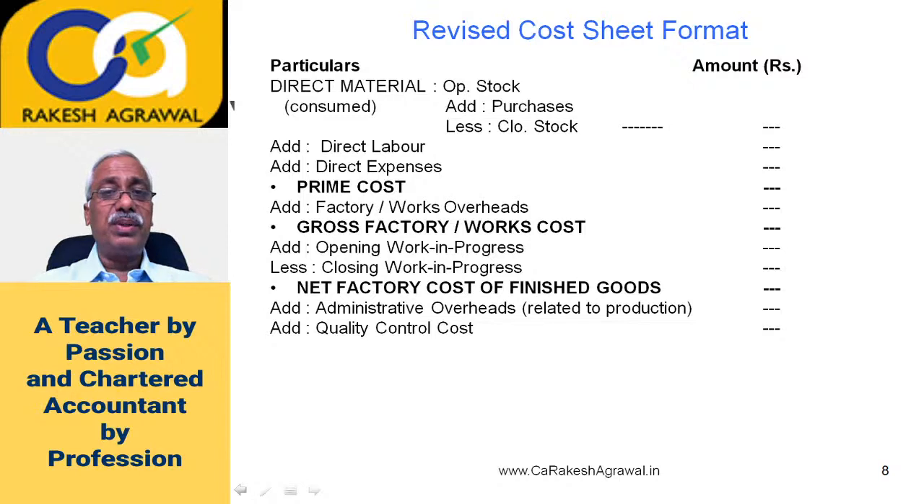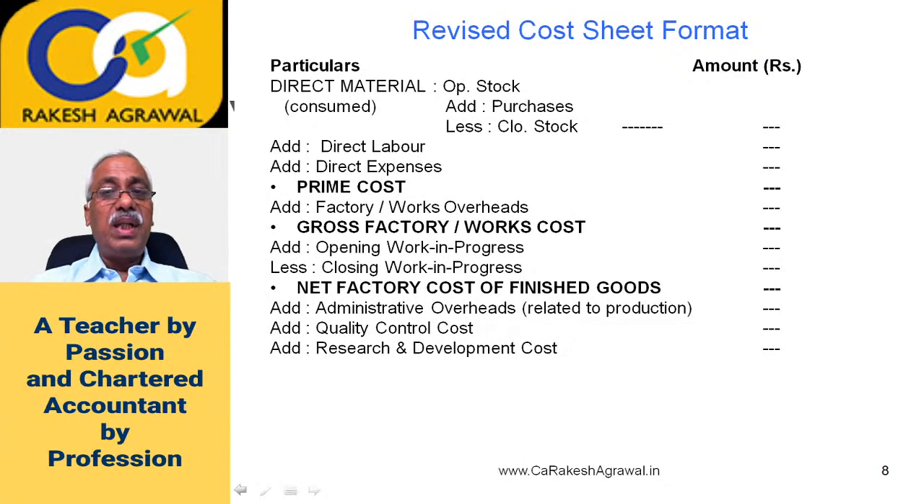When we produce the finished goods, there is a quality control department which will check the quality of the finished goods. If they find that the quality is proper and correct, only then will they pass on the finished goods for packing to the next department. If they find some defect in the product, they will reject that product and it will go again for rectification of defect. That quality control cost is to be added here, that is their manpower and their machinery to check the quality. So the quality control department's cost will get added here along with administration overheads related to production.